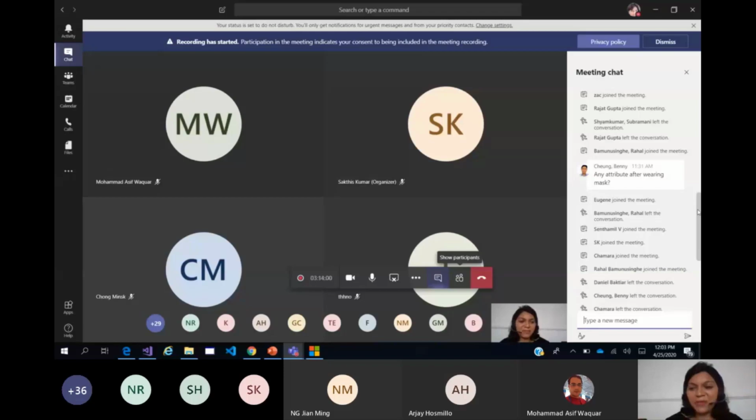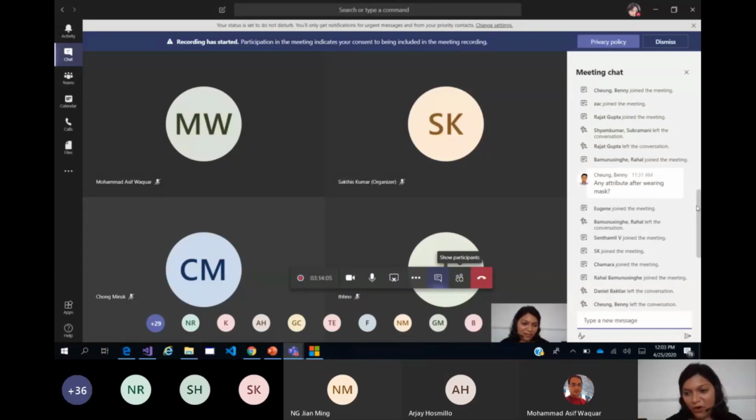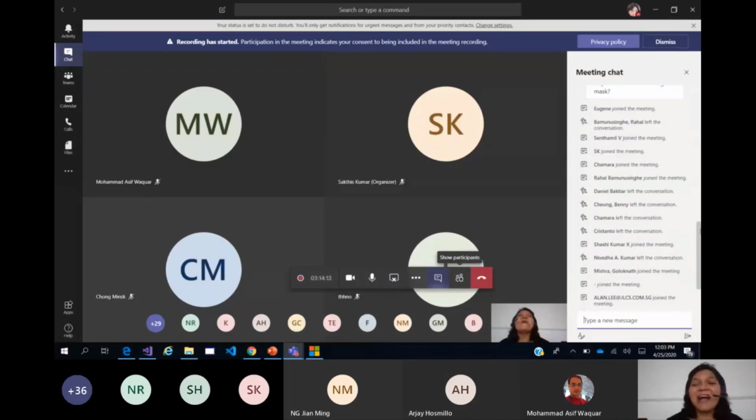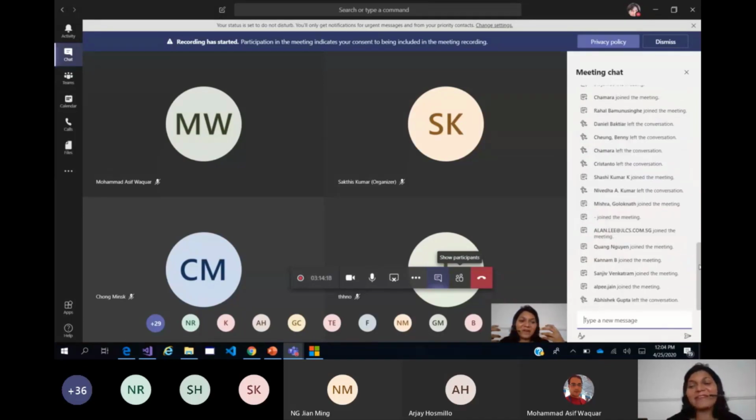Yes. So, any attribute after wearing a mask? Wearing a mask for what? Could you be a bit more precise? Are you talking in terms of COVID? So when you are covering your mouth and trying to upload your profile pic, maybe it could be the occlusion, the occluded feature which I was talking of, whether the mouth is occluded, or the eyes are occluded, or the ear is occluded.